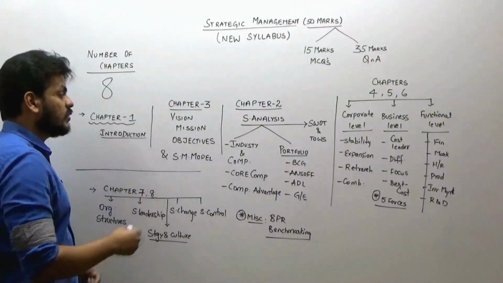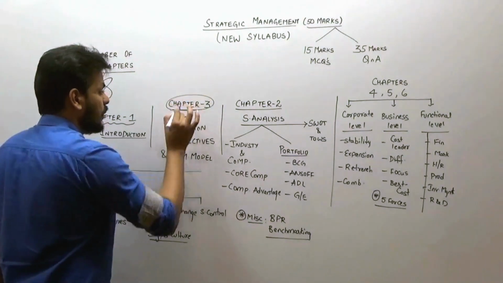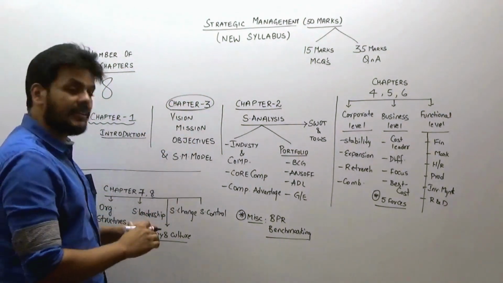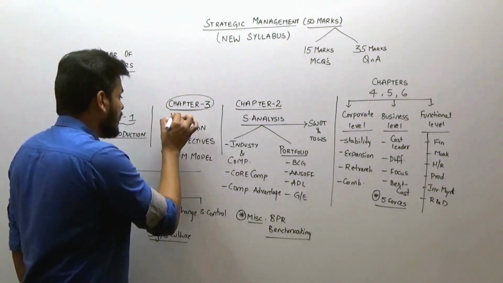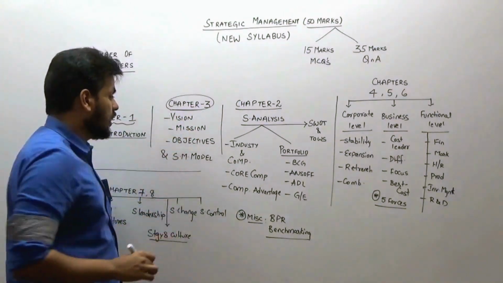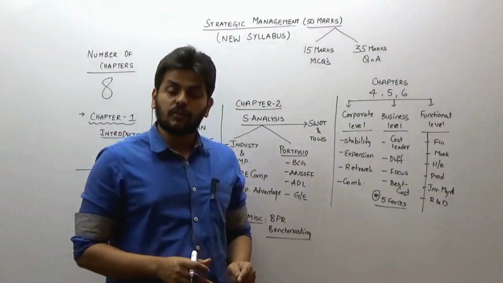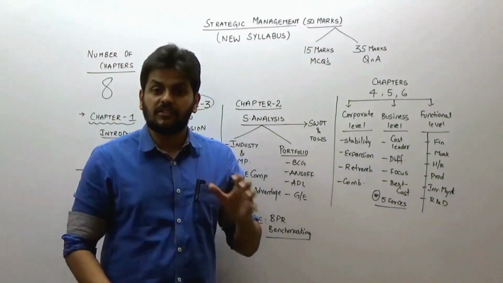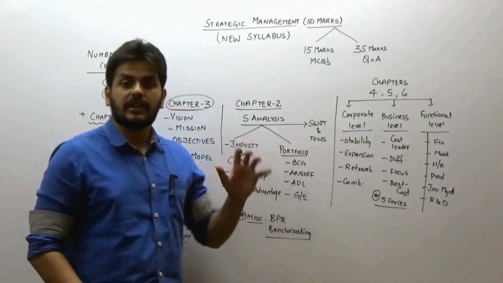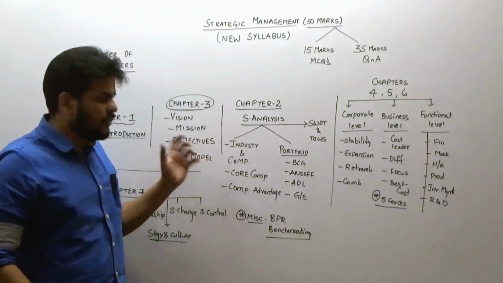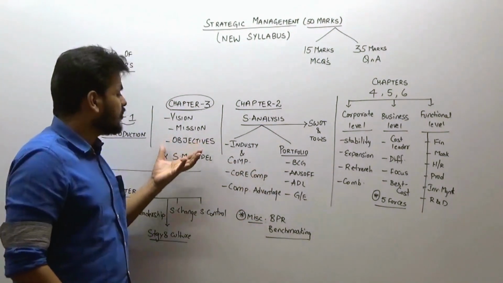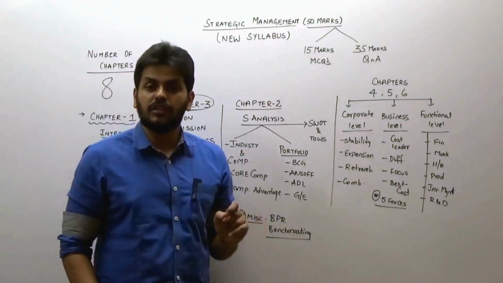So coming down to chapter 3, which is a very critical chapter because it sets the tone. You need to understand these words very clearly: vision, mission, objectives and goals. What are the differences between each of these words? What is the concept of strategic intent? If you understand this first, not only will you have a hold on the syllabus, but it will get you a lot of marks in the MCQs.